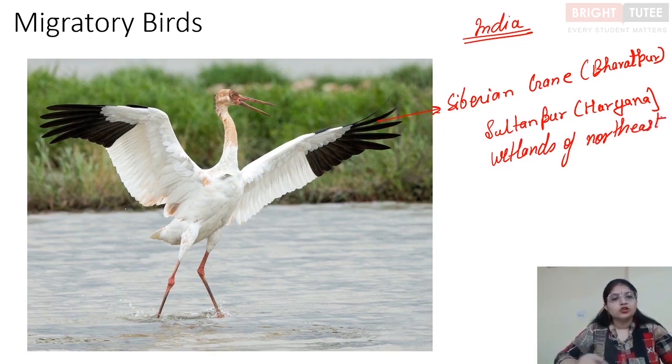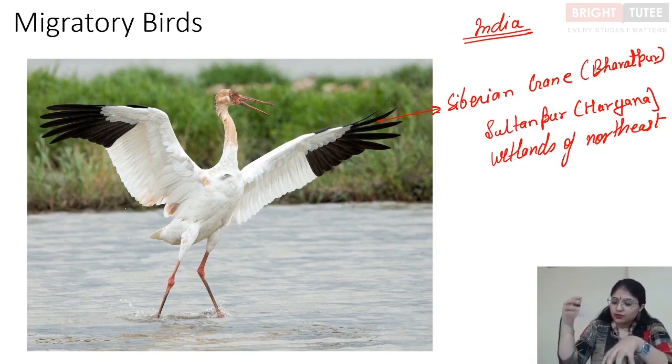When we talk about migration, students, migration is a process where the birds move from the harsh environment, basically the cold environment, and go to the warmer environments to lay eggs, basically to breed. Why do they do that? Because when the eggs hatch, these small chicks are very vulnerable and they need a warm environment, a good environment for them to grow. If the environment is harsh and extreme, the growth will not happen, right? So this is one of the reasons why the migratory birds move from the harsh environment during the winter.